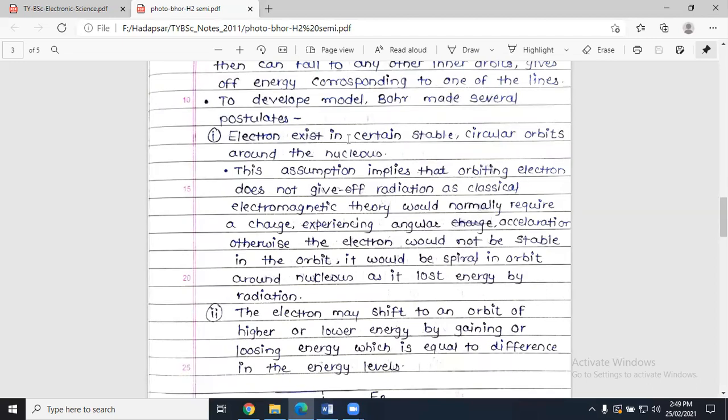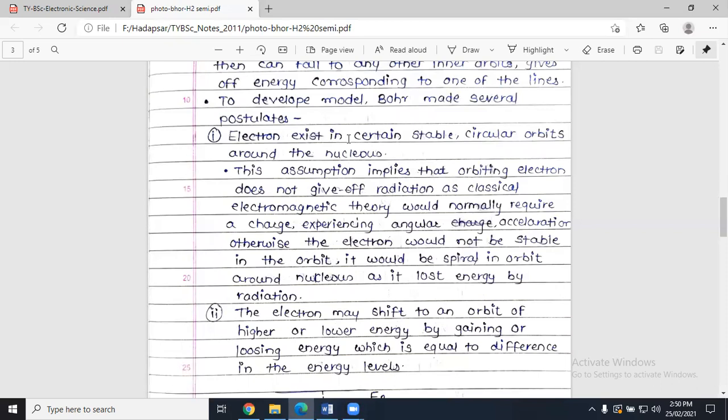That orbit is stable. This assumption implies that the orbiting electron does not give off radiation, although classical electromagnetic theory would normally require a charge experiencing angular acceleration to radiate. Otherwise, the electron would not be stable in the orbit; it would spiral into the nucleus as it lost its energy by radiation. So the first postulate is about the position of an electron.